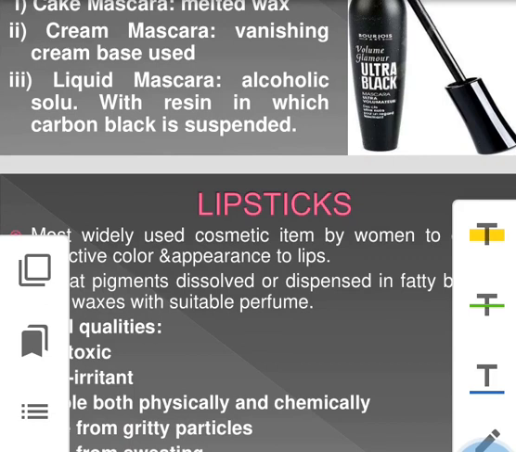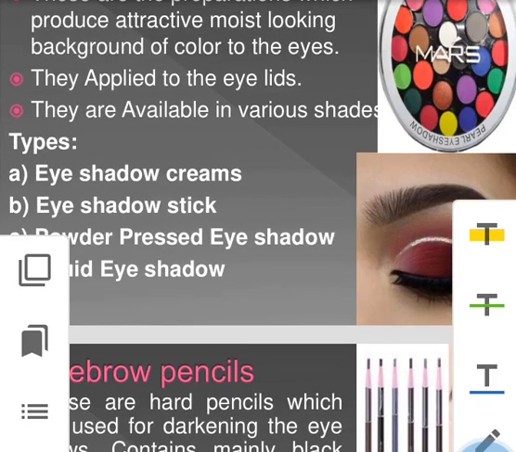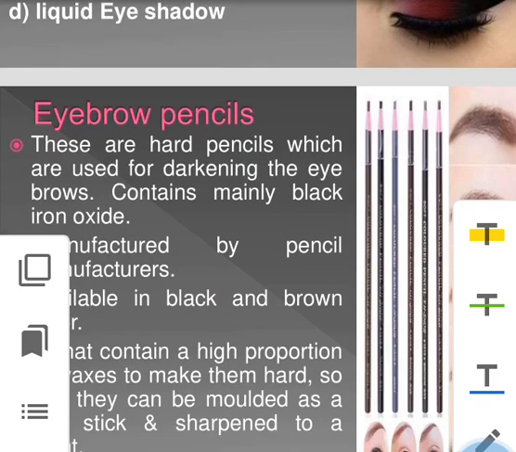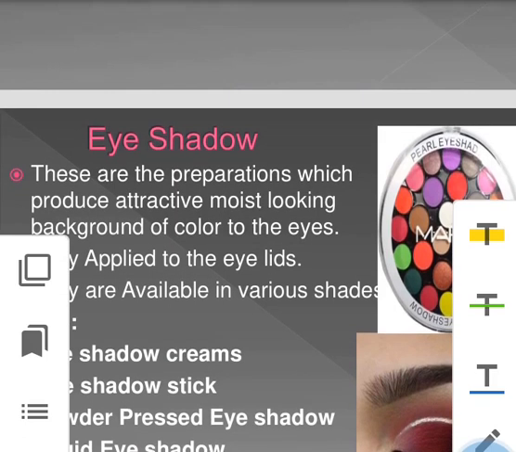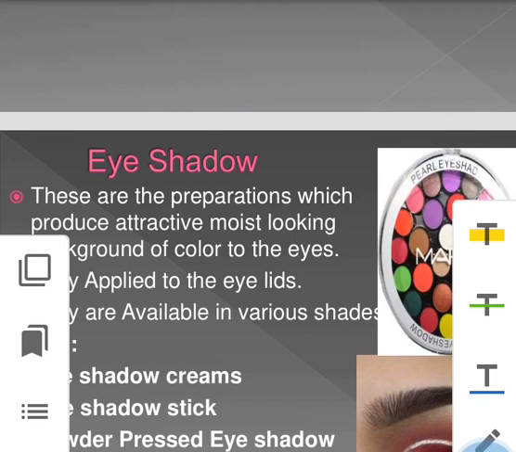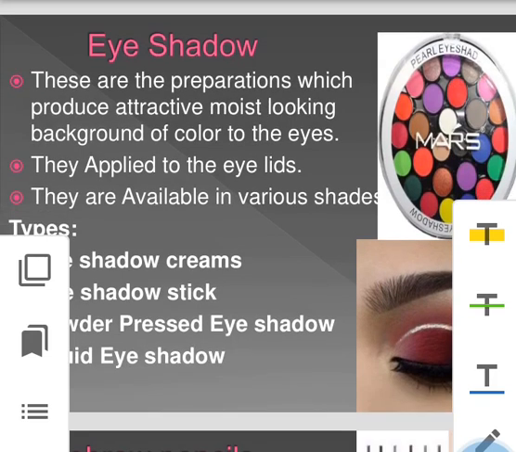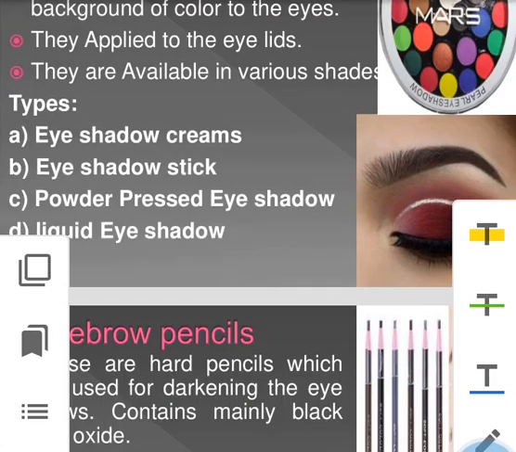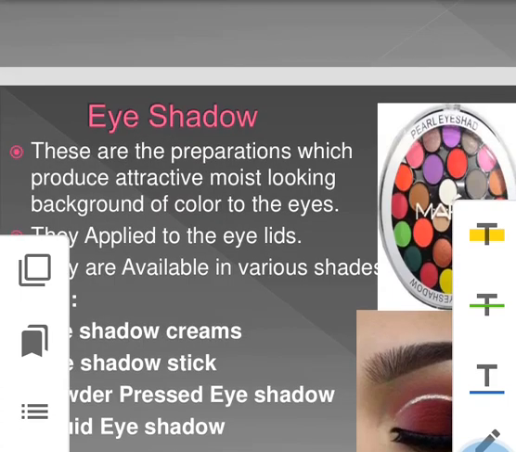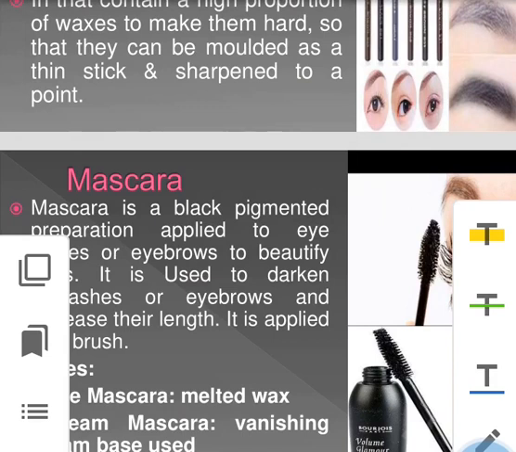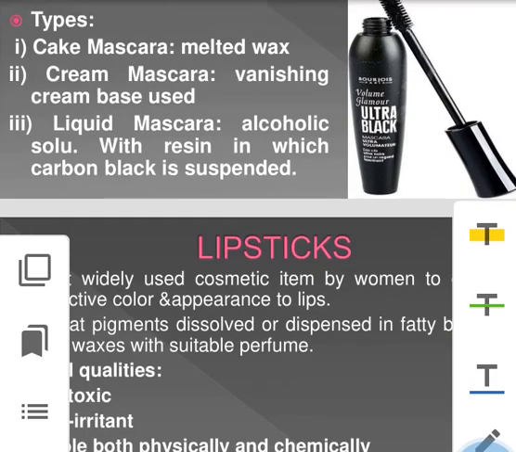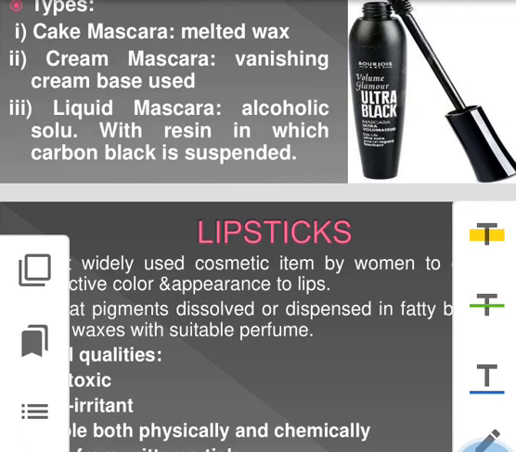Now we are towards the completion of eye cosmetics, which consist mainly of eyeshadows, second eyebrow pencil, and third mascara. Remember, eyeshadows are applied to give a translucent background of color to the eyes, mainly on the eyelids, while eyebrow pencils are applied to the eyebrows, and mascara is applied to the eyelashes. Three types of mascara are available: cake mascara, cream mascara and liquid mascara.